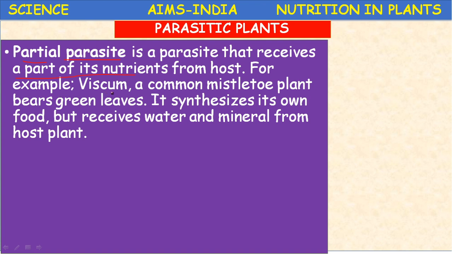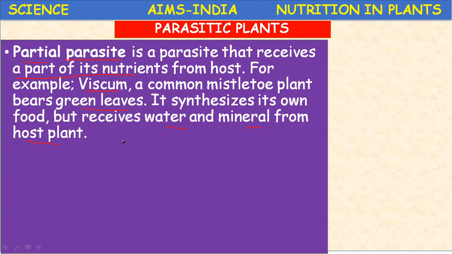Several examples are there. Some examples like Viscum, a common mistletoe plant, bears green leaves. In the first slide we have seen that Viscum, a mistletoe plant, where green leaves are present, and it synthesizes its own food but receives water and minerals from the host plant. So here the partial parasite depends partly on the host.